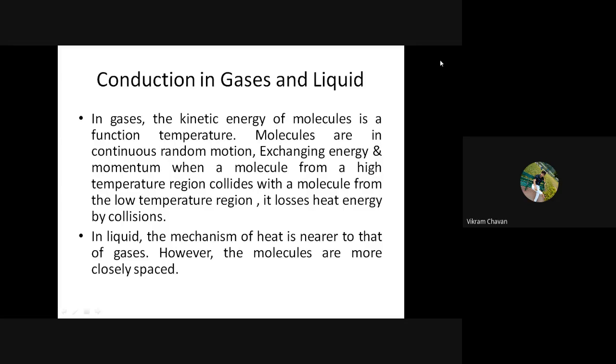Whereas in liquids, a similar kind of phenomenon will happen as in gases. But the molecules of a liquid are very close to each other, and intermolecular force exists between them. So in a liquid also, when a hot molecule collides with a cooler molecule, the heat will transfer from the hot molecule to the cooler molecule. Getting it, everyone? How conduction happens in gases and liquids? Understood, everyone?